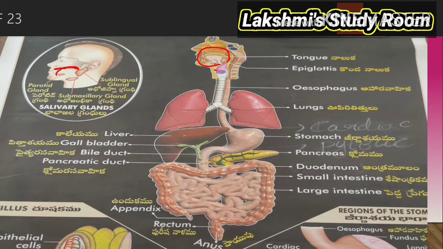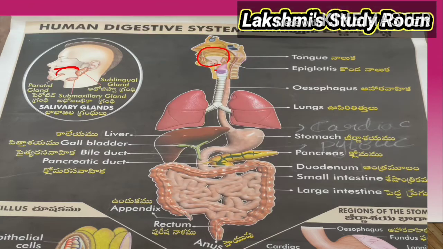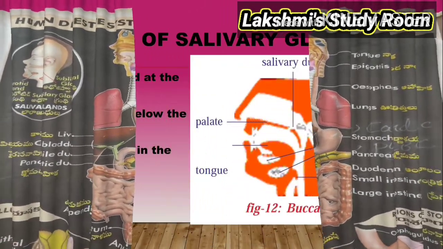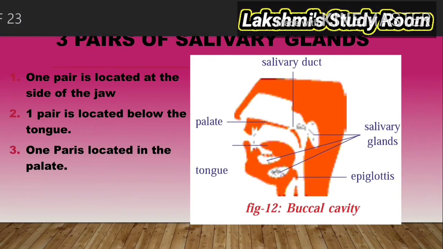Similarly, we have three pairs of salivary glands. The salivary glands secrete saliva into our mouth whenever we keep food in our mouth. One pair is located in the side of the jaw. See, one pair is located in the side of the jaw. And one pair is located below the tongue. And one pair is located in the palate, that means the upper jaw.